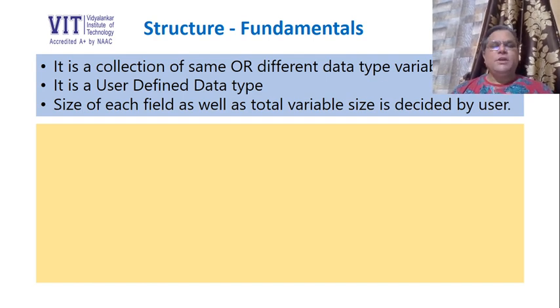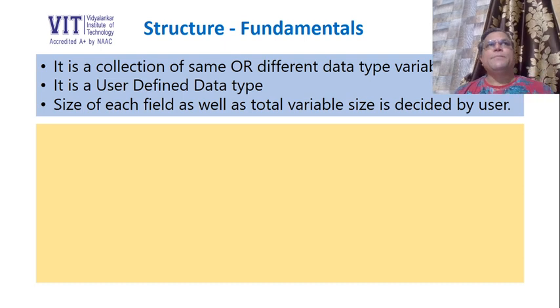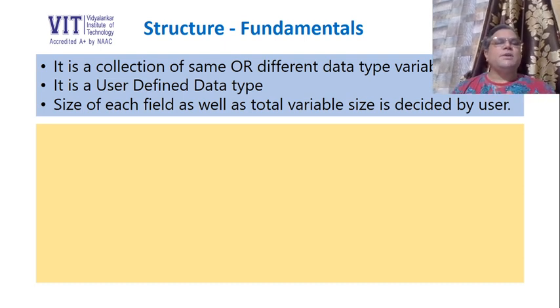Like if I declare an array of, let's say, data type int, name of array is a and capacity 100, then the size of every element will be 2 bytes, and since the capacity is 100, the total variable size will be 200 bytes. So all the elements will have the same size, 2 bytes. I cannot change the size of a field or size of an element. It will remain the same for all. This will be different in structure. In structure, we can decide the size of every field, and they can be of different sizes.